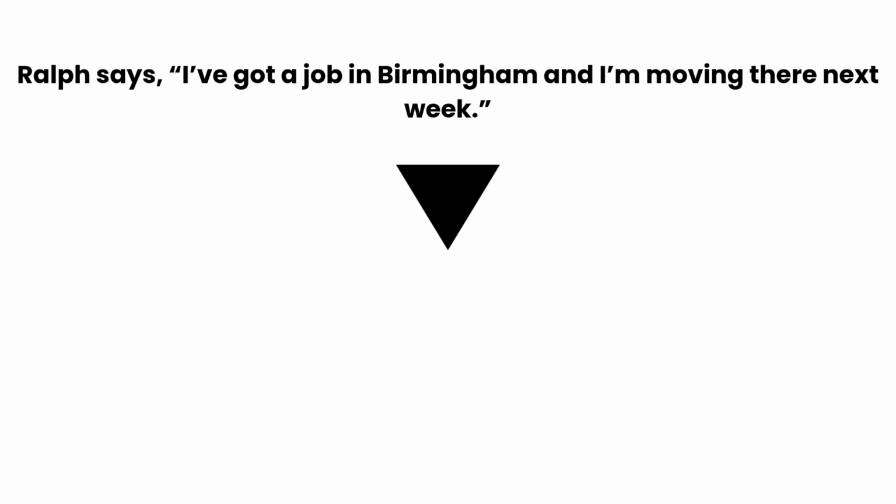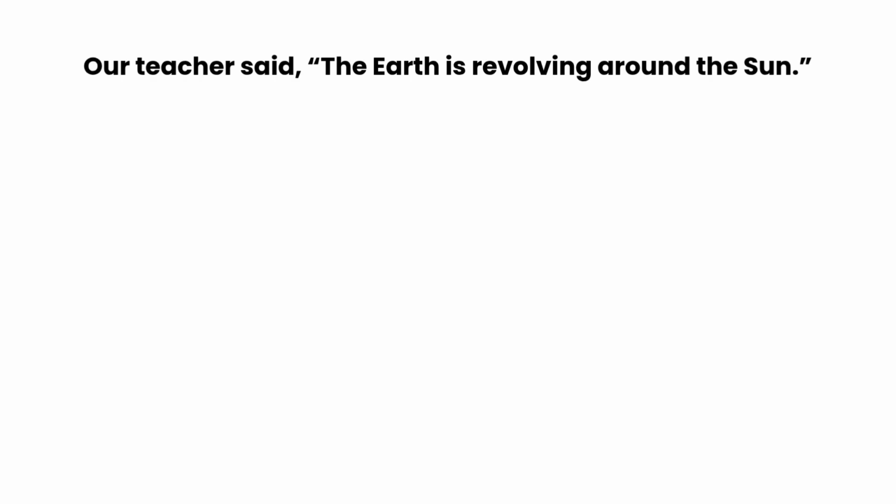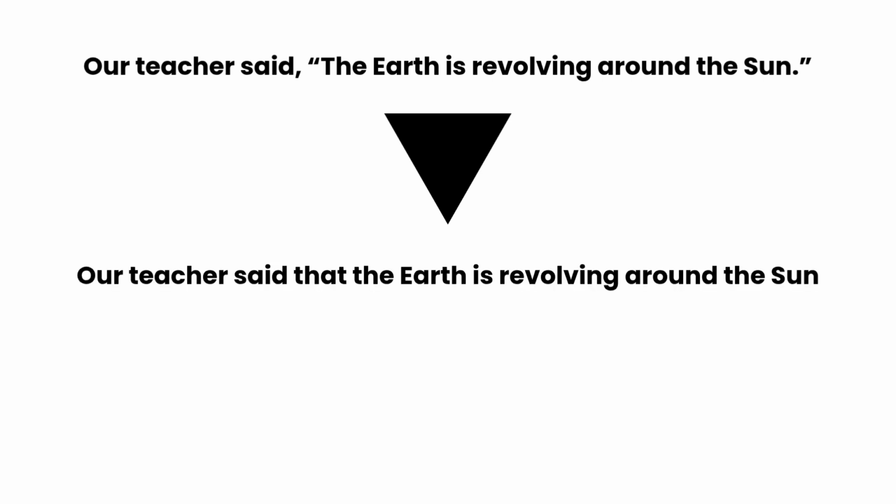So, the indirect speech of this sentence is, Ralph says that he has got a job in Birmingham and he is moving there next week. Notice that the reporting verb is not changed here also. In the latter's example, we can say, our teacher said, "The earth is revolving around the sun." If you look at this sentence and read it, this is obviously a universal fact. If the sentence is a universal fact, such as this one, then you do not need to change the tense. So, the indirect speech will be, our teacher said that the earth is revolving around the sun.